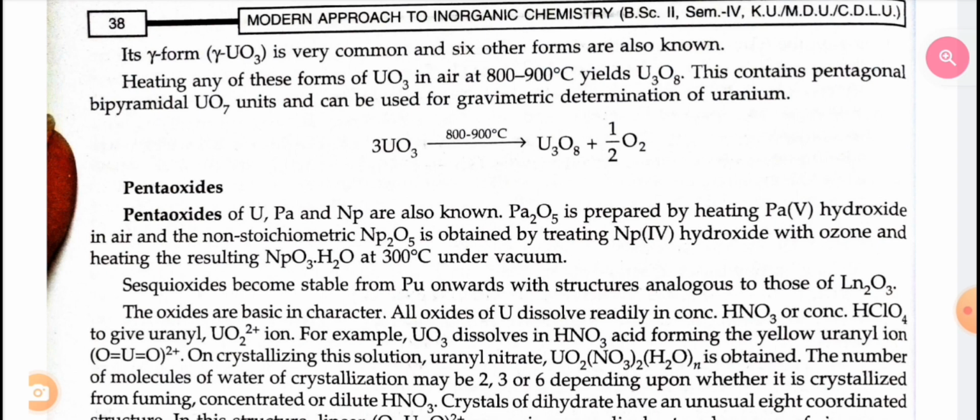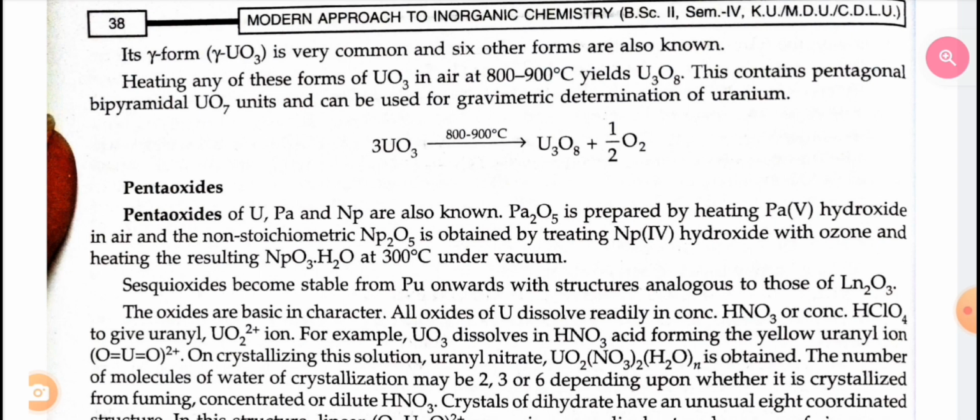Sesquioxides become stable from promethium onwards with a structure analogous to those of Ln2O3. The oxides are basic in character. All oxides of uranium dissolve readily in concentrated HNO3 or concentrated hydrochloric acid to give the uranyl ion. For example, uranium trioxide dissolves in nitric acid, forming the yellow uranyl ion. On crystallizing this solution, uranyl nitrate is obtained.